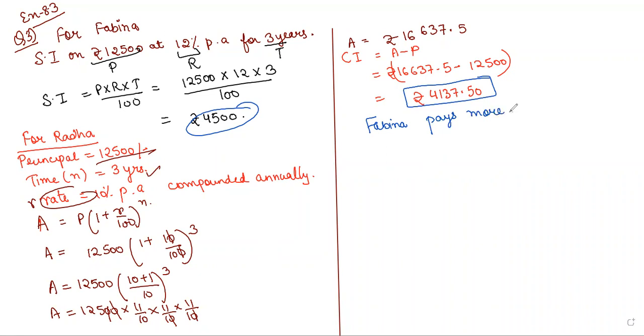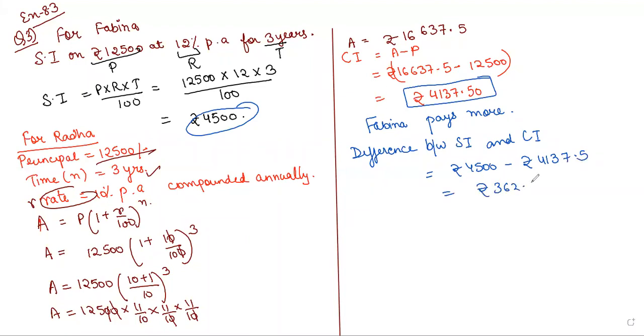So Fabina paid more. कितना ज्यादा पे किया? So find the difference. The difference between simple interest and compound interest is equal to rupees 4,500 minus rupees 4,137.5, which is equal to 362.5. So Fabina pays rupees 362.5 more.